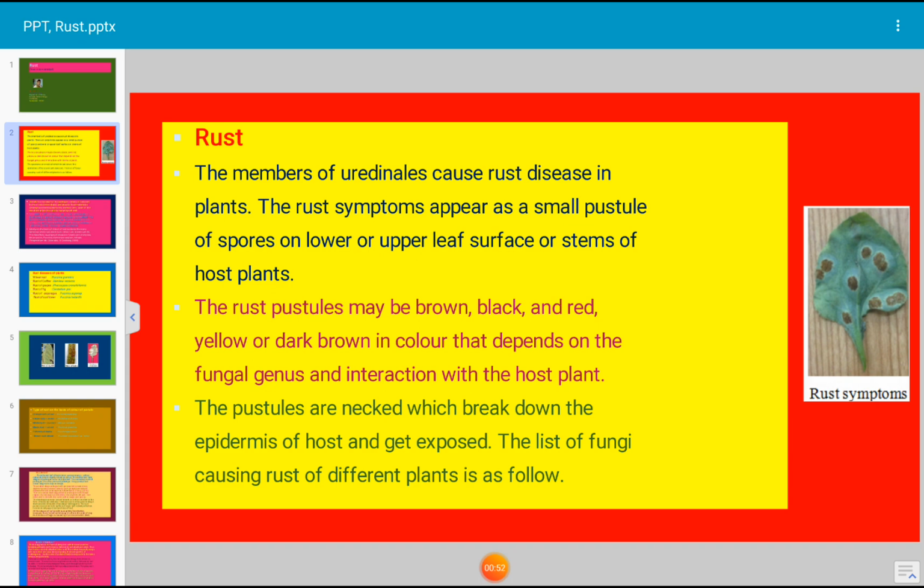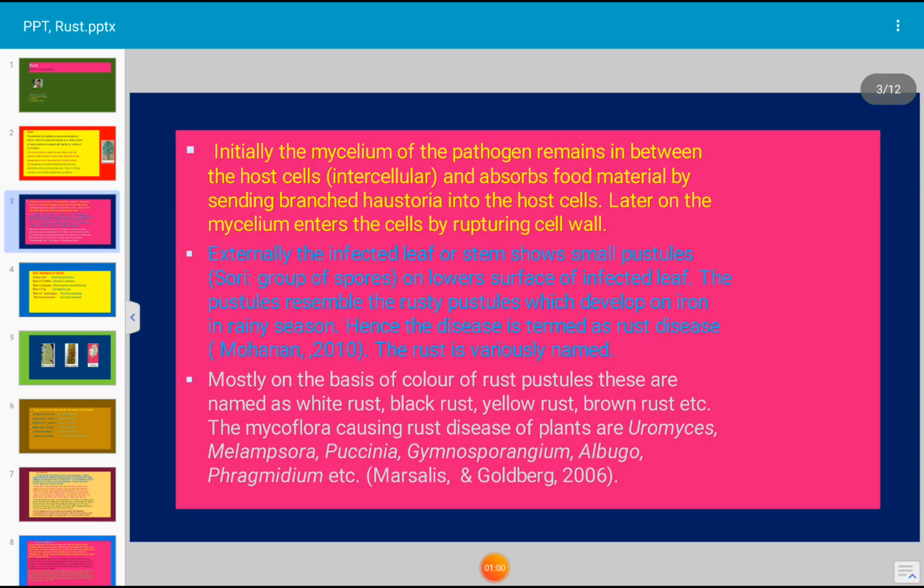The list of fungi causing rust disease of different plants is very large, and the fungi which cause rust disease include Melampsora, Puccinia and Uromyces. Even Albugo causes white rust disease. It is not a member of Uredinales, and there are several fungi which cause rust disease.